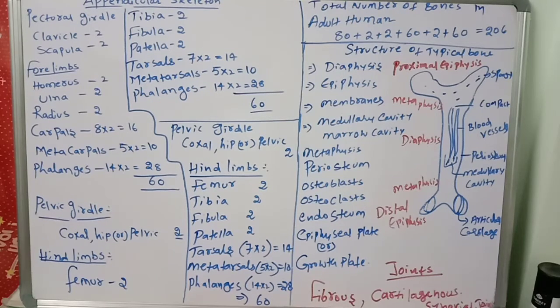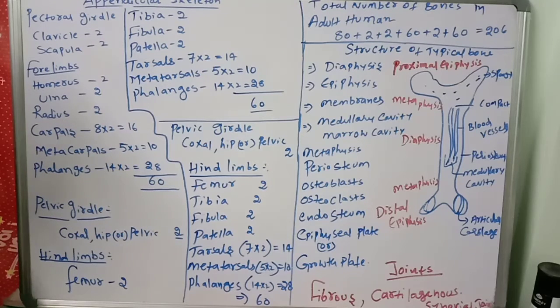First of all, we have to think about what is axial and what is appendicular. Axial in the sense of the center parts, so that's why it is called the axial skeleton system. What are the axial skeleton system parts? Skull: the cranium 8, face 14, hyoid 1, ear ossicles 6, vertebral column 26, sternum, ribs.